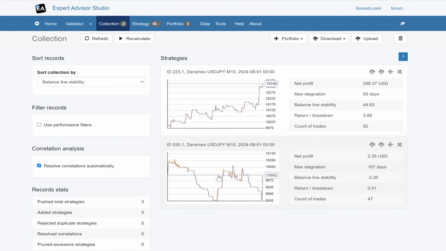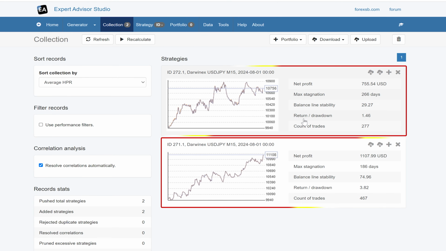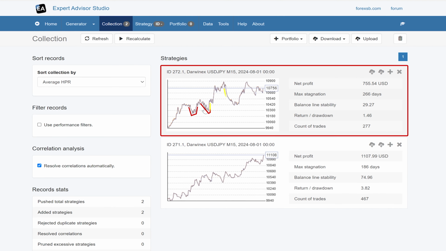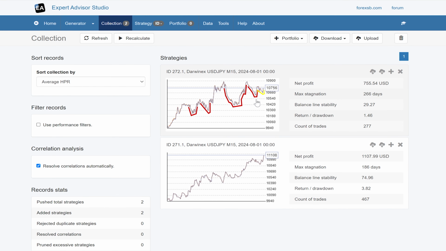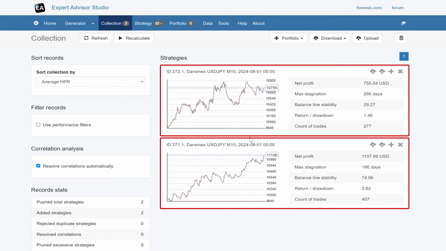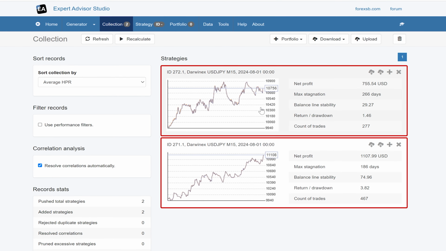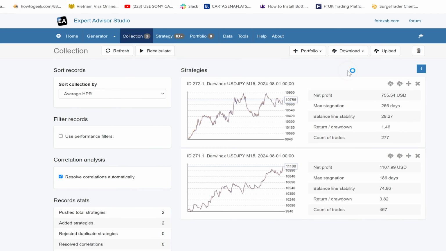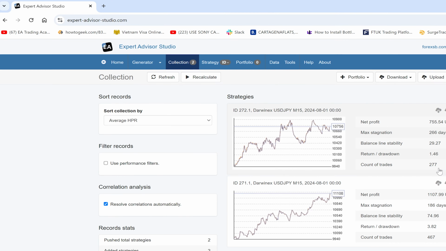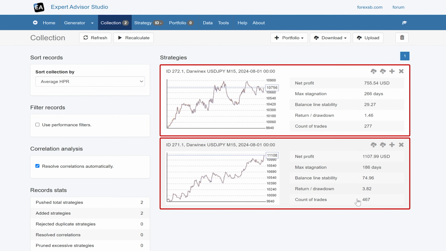I mean, if we then go back and have a look and get that entire period. So both of these strategies look worth trading. This one, there's a few extra drawdowns that have to be weathered, and they're quite a bit more extreme than this one, which is the more desirable one, but they're both worth putting on. They've both passed robustness tests, and they're worth putting on an incubator account at least. So I will download those expert advisors, and I'll put them on a demo account ready for trading, and if they perform well, I'll move them to a live account.